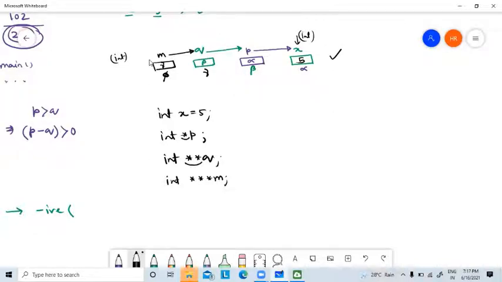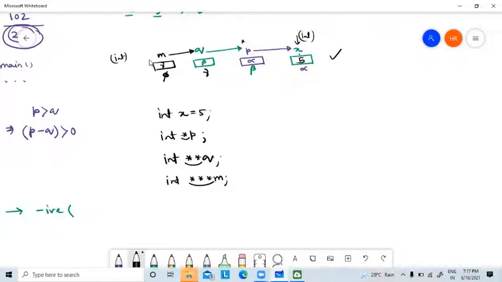Now the question is, why in this pointer it is 1 star, why in this pointer it is 2 star, why in this pointer it is 3 star? Why do I have to use this? You can normally say that x is a normal variable. I am storing the address of a normal variable, that's why p is single star. Then I am storing the address of a pointer variable, so it becomes double star. Then I am storing the address of a pointer to pointer variable, so it becomes triple star.